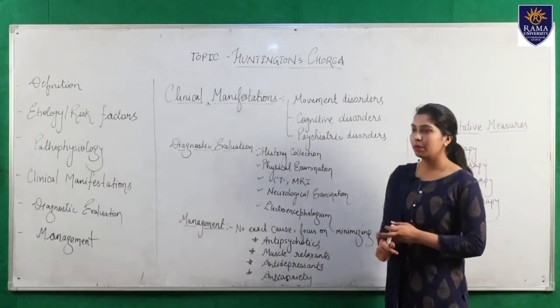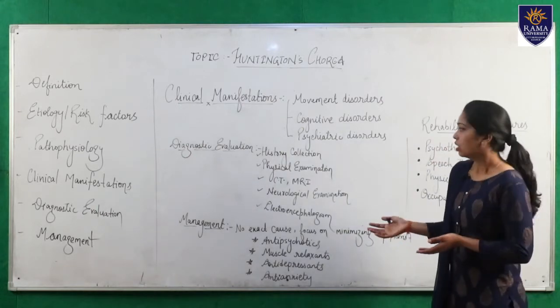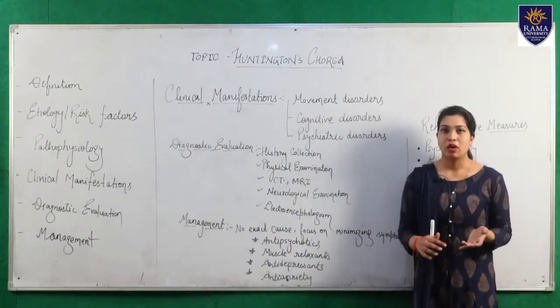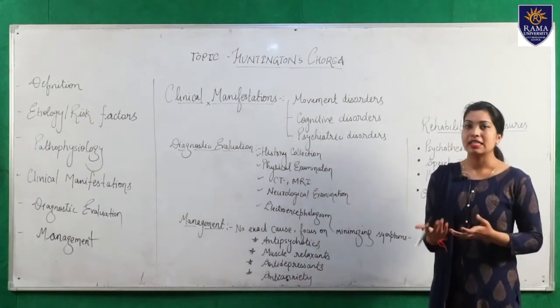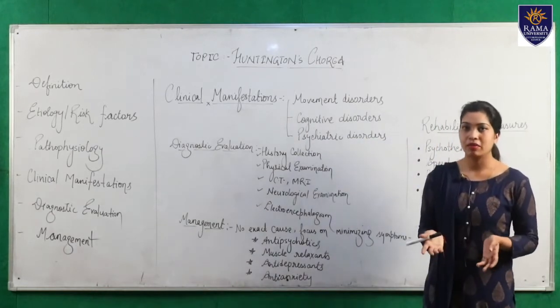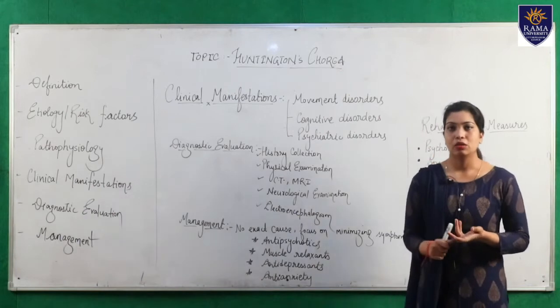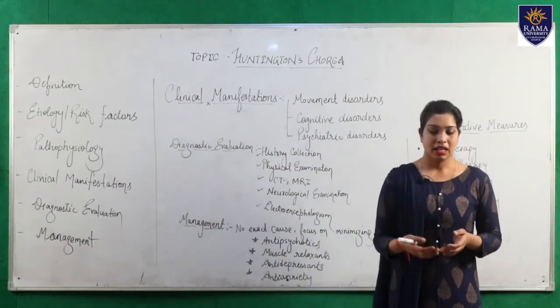Next, the patient has loss of coordination and is not able to perform daily tasks or activities. If we assign any task to the patient, he is not able to perform it easily, and he is not able to perform his own daily activities.